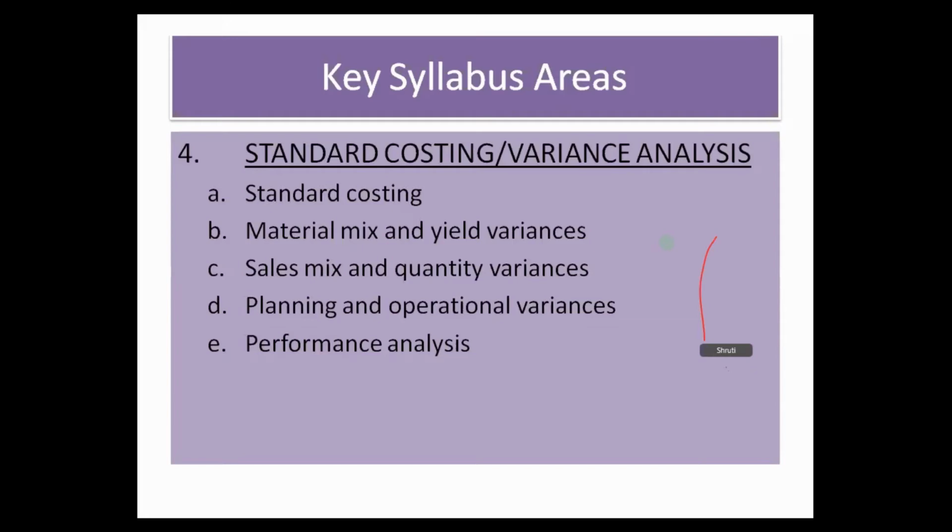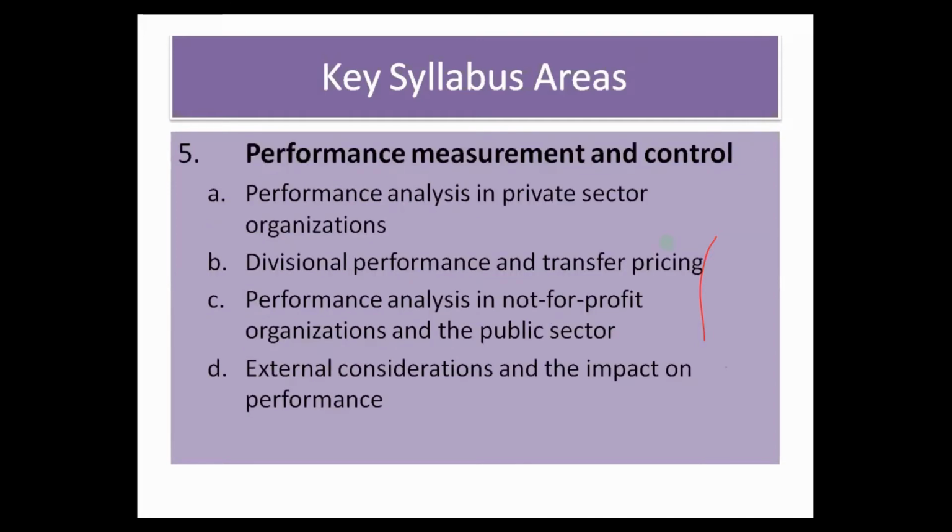These are some topics that will be covered under the key syllabus area of standard costing and variance analysis. The fifth key syllabus area is performance measurement and control. You know, the performance management paper, it is the key component of the syllabus.